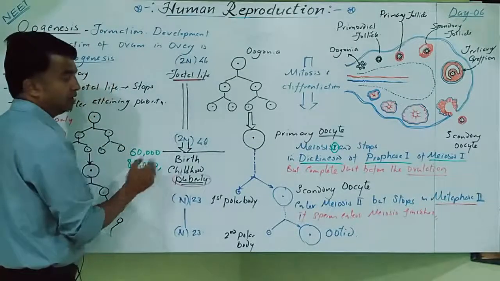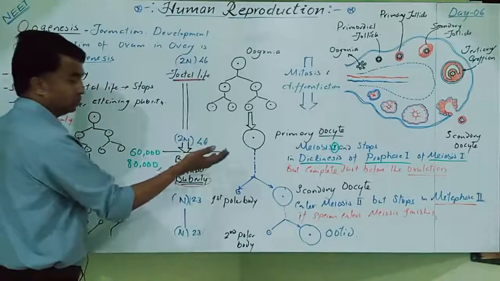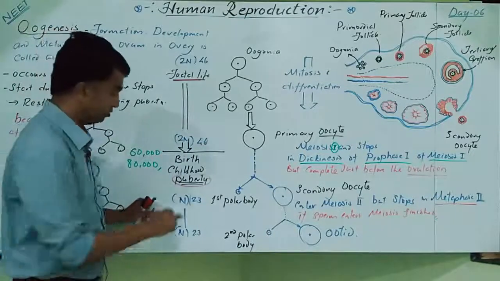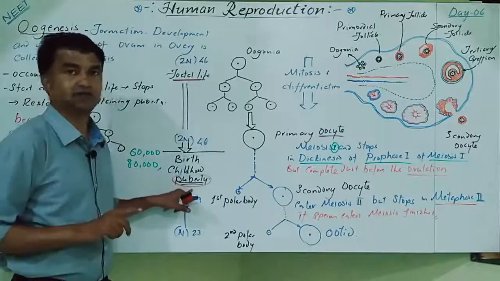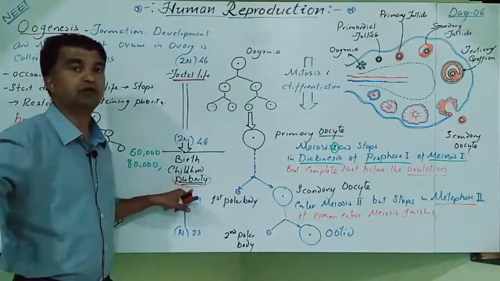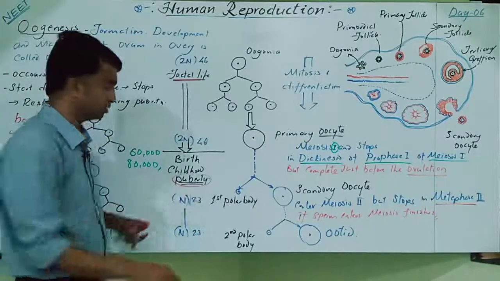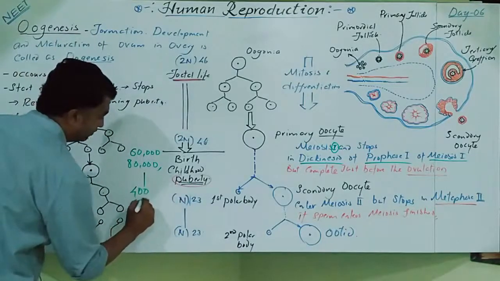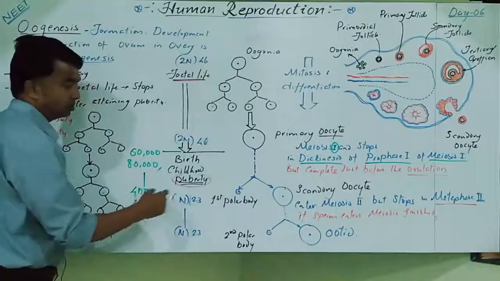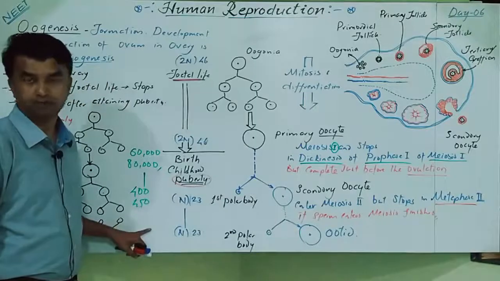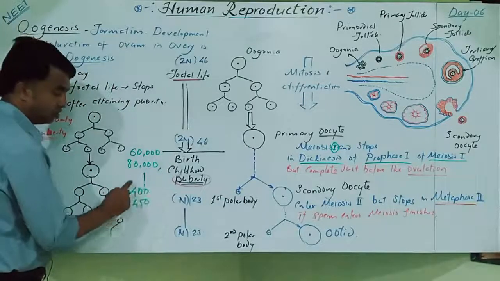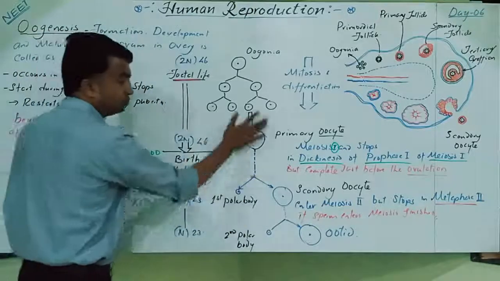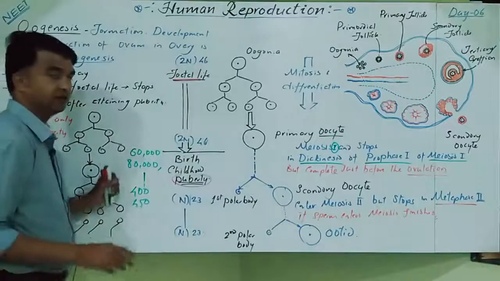But out of that, after birth, at puberty, which means when the menstrual cycle starts, from that point onwards up to the end of the reproductive phase, up to menopause, only 400 to 450 oogonia mature, and that will produce the oocyte. Out of 60,000 to 80,000, only 400 to 450 oogonia mature. Maturation means they undergo meiosis and produce the oocyte. The remainder will remain as they are.